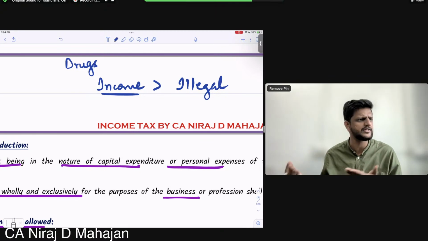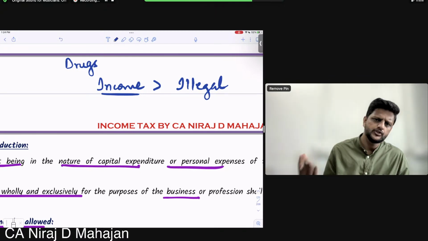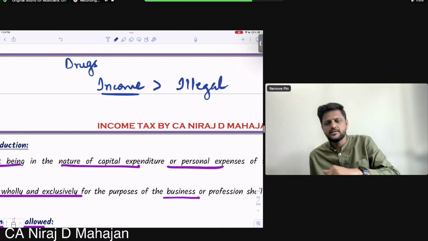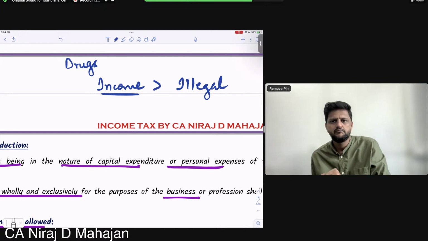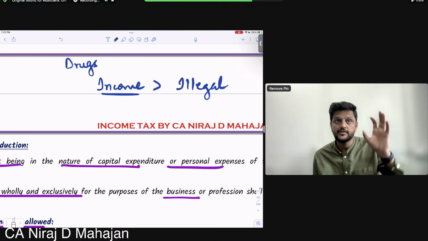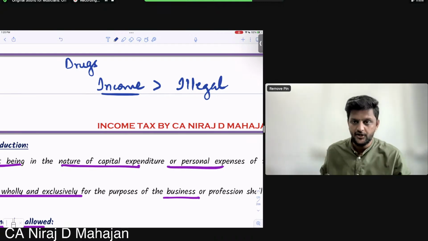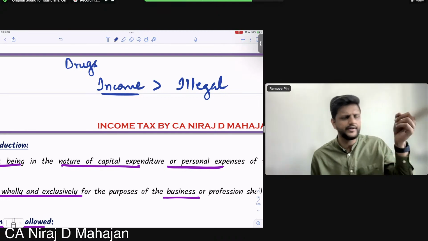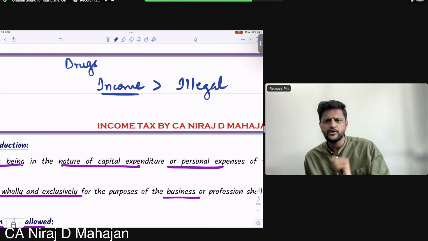So the simple question arises, under which head of income? PGBP. So does it satisfy section 2(13)? Is it business? Yes. Even if illegal, still business? Yes. Taxable. What did he do? He's saying, okay, you're taxing my illegal income, no problem. But how are you taxing my gross income? You should tax my net income only, because you always tax only profit. You are treating this as business or no? Yes. Then you should tax only my net profit.